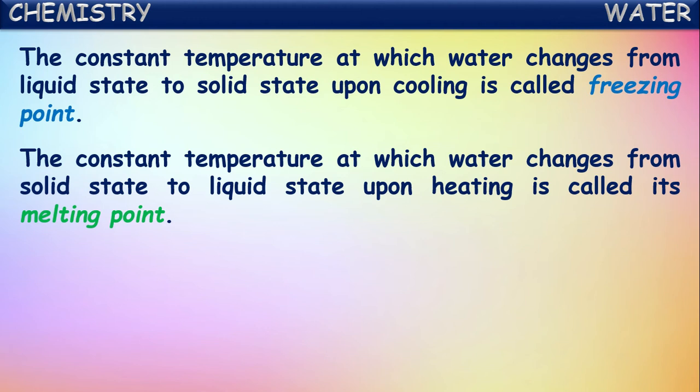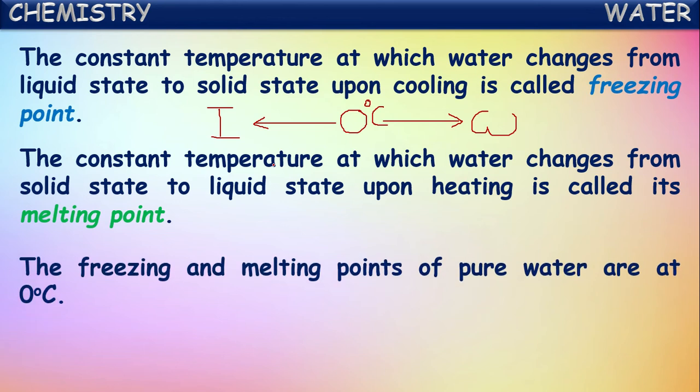In the same way, the constant temperature at which water changes from solid ice state to liquid water state upon heating or increasing temperature is called its melting point. So interestingly, these two are same for water, that is 0 degrees Celsius. If you increase the temperature from 0 degrees Celsius, it converts into water form. If we cool below 0 degrees Celsius, it converts into ice form. The freezing and melting points of pure water are at 0 degrees Celsius.